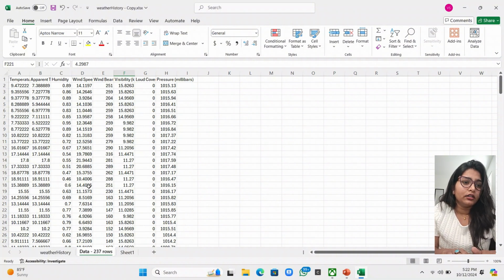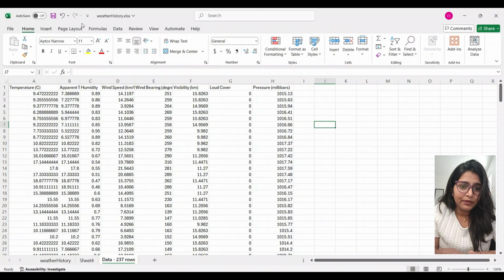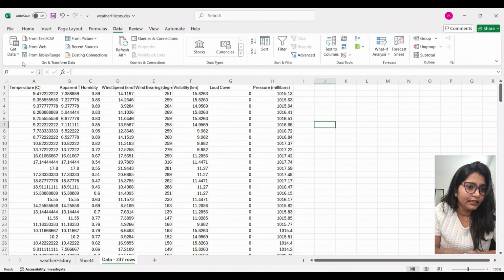So now that we are familiar with the data, let's set up our regression analysis. First of all, go to the Data tab in Excel, then click on Data Analysis and select Regression. If you don't see the Data Analysis option, you will need to enable the Analysis ToolPak.